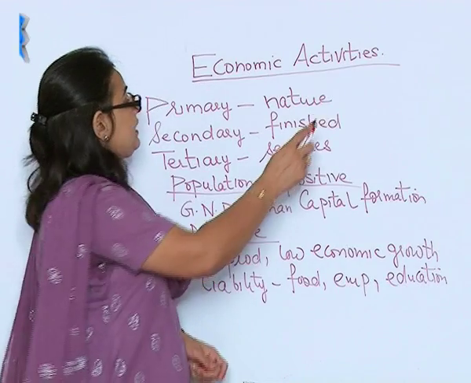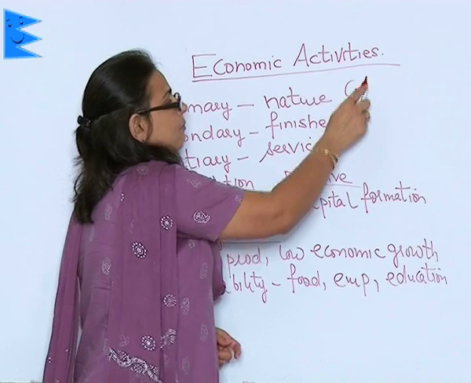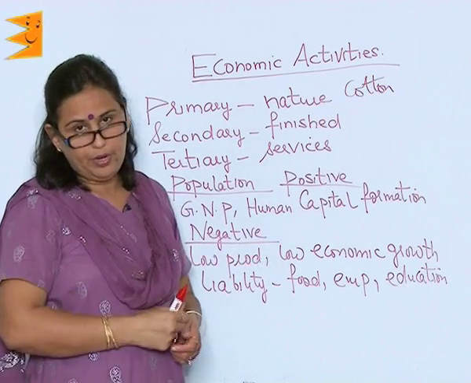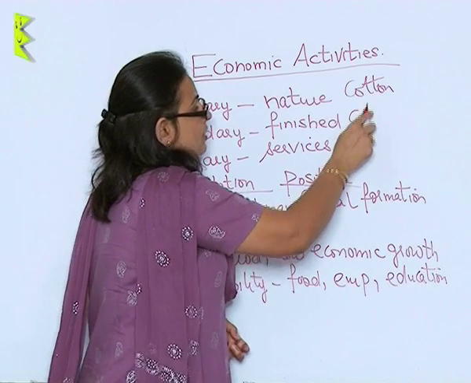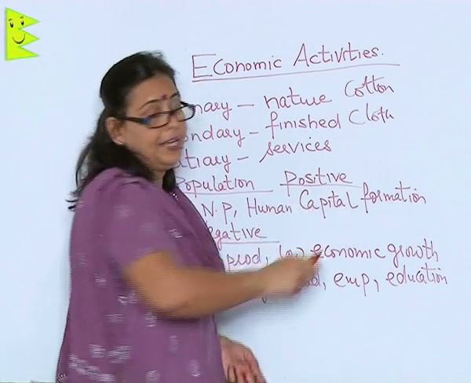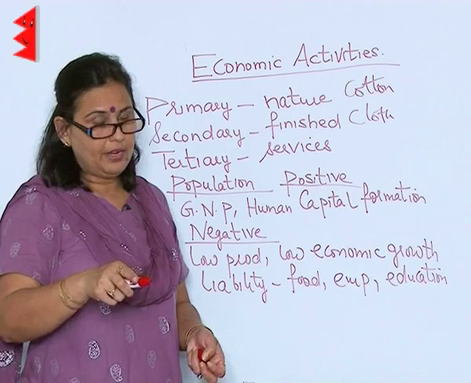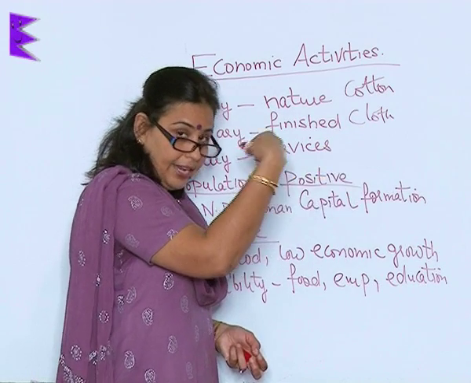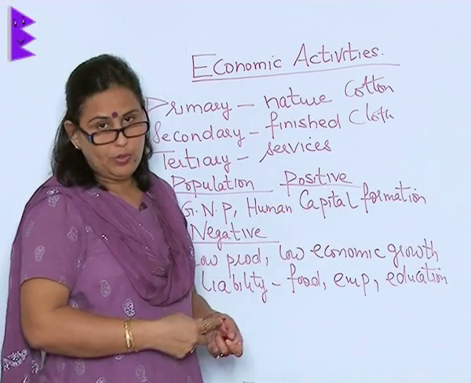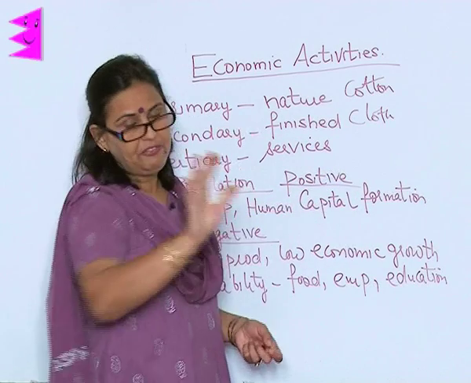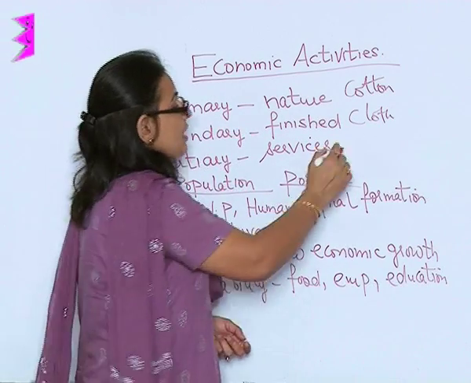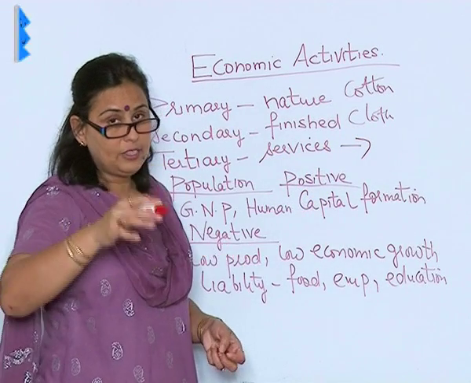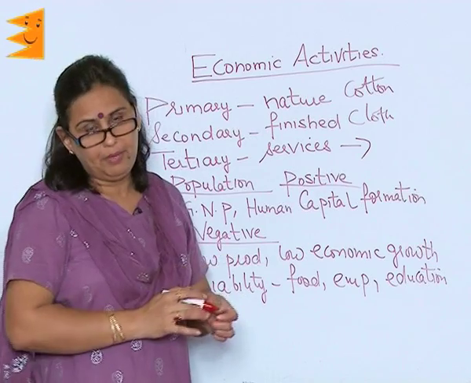Now, what I can say is cotton. If you say cotton is what? It is a primary product. When it is manufactured into cloth, it is what? It is a secondary product. And when this cloth is taken from one place to another by some mode of transportation, that is like providing the tertiary services, that is providing the third economic activity.